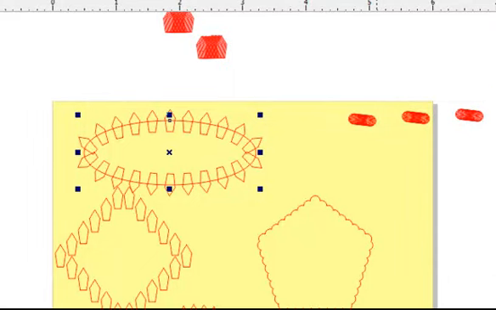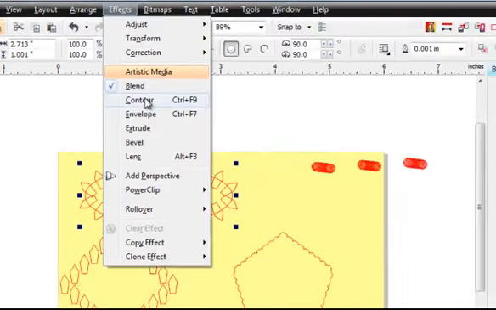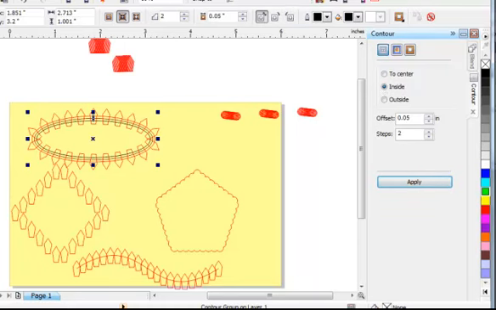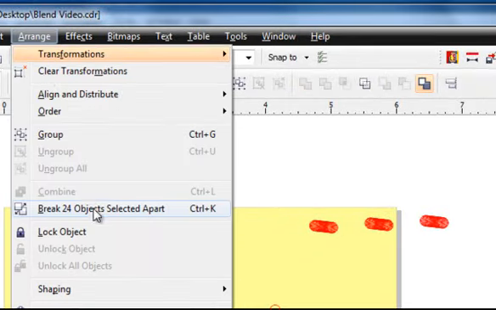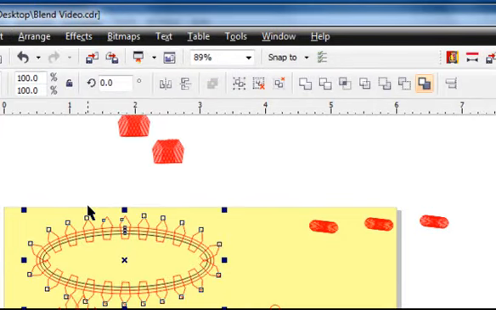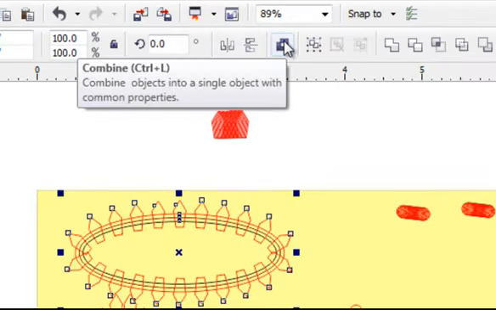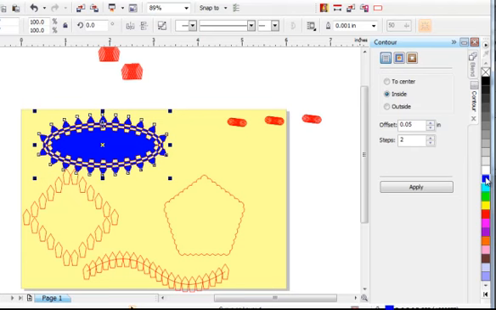Now I think what I'll do is do a contour. So I've selected the ellipse on layer 1. I'm going to go to Effects and Contour to bring up the contour dialog. I want maybe 2 steps to the inside. We'll apply that. Now I'm going to select the whole thing, and we'll break the 24 selected objects apart. And we'll ungroup all, at which point we can now combine that. Let's combine it and then maybe fill it.